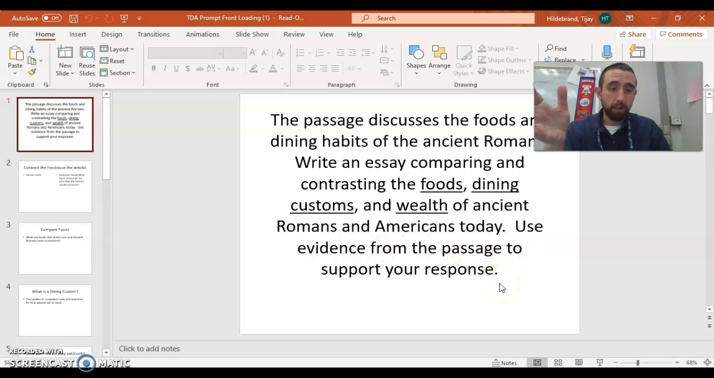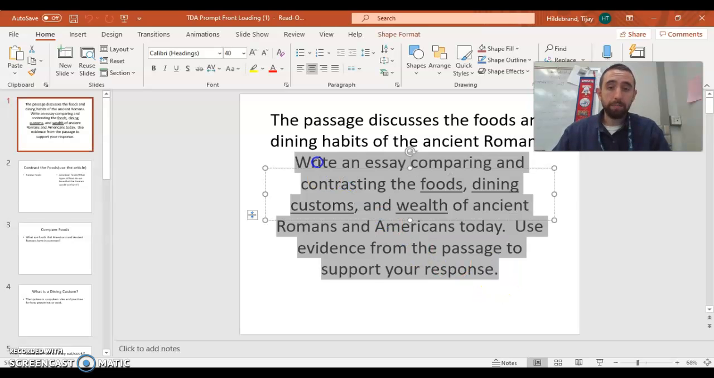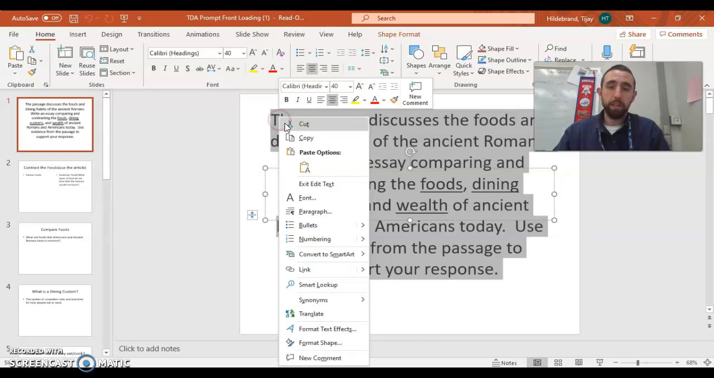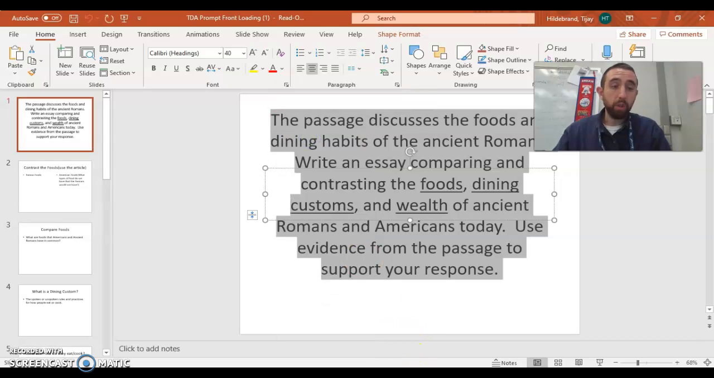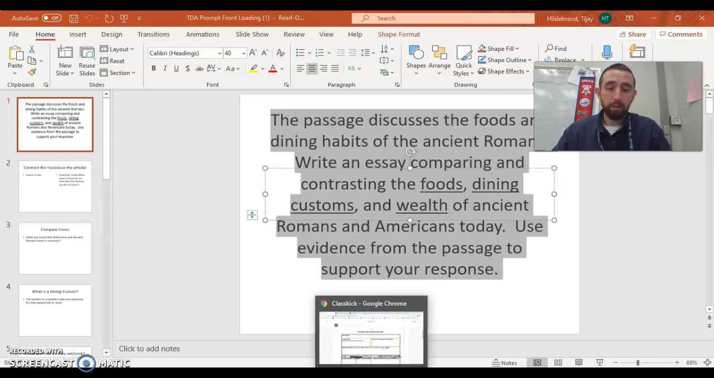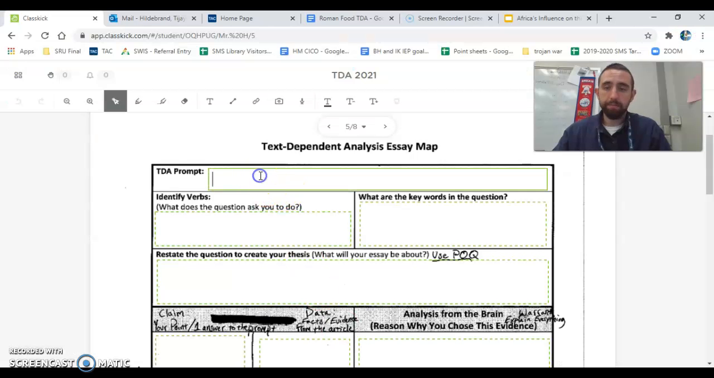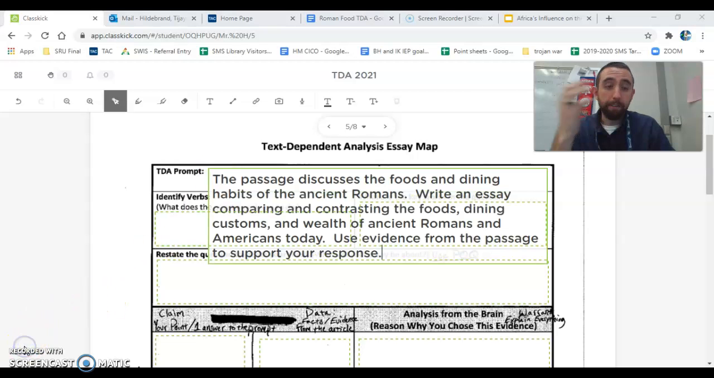So that is a very long prompt. We're going to look at it together. But the first thing it wants us to do is put the prompt on the essay map. So I'm going to copy and paste it. What you can do is pause the video and fill it in on your Class Kick, or fill it in on your paper if you need to. So I'm going to go ahead and paste it. Oh no, it's not going to let me paste. One second, folks. All right, folks, it did let me paste, but I had to use Control V. So I hit the Control button and the V, and that is paste.